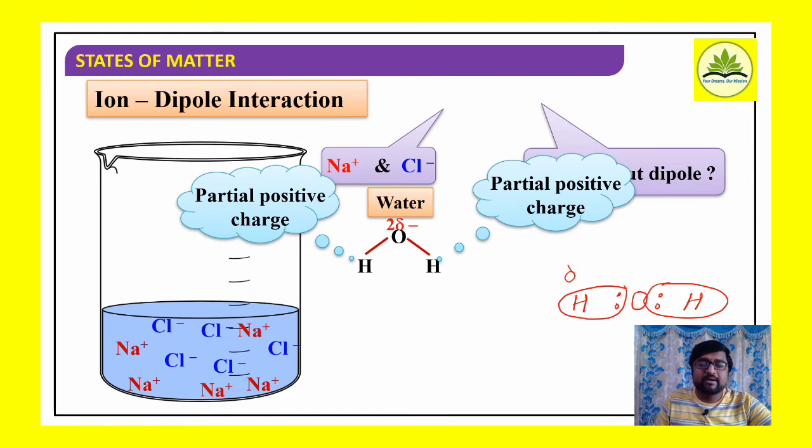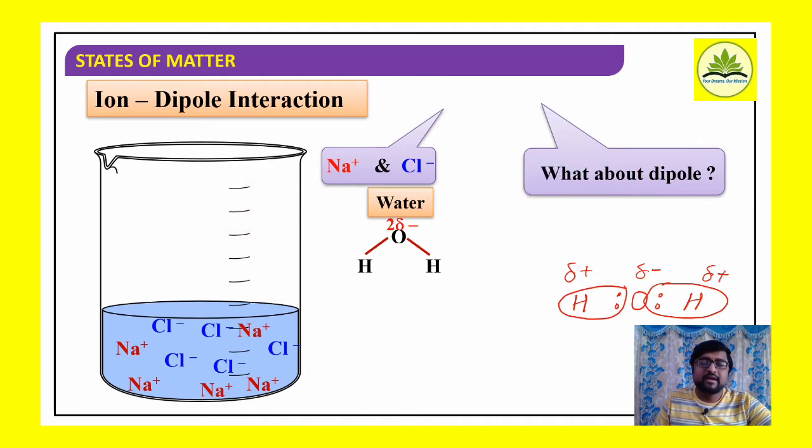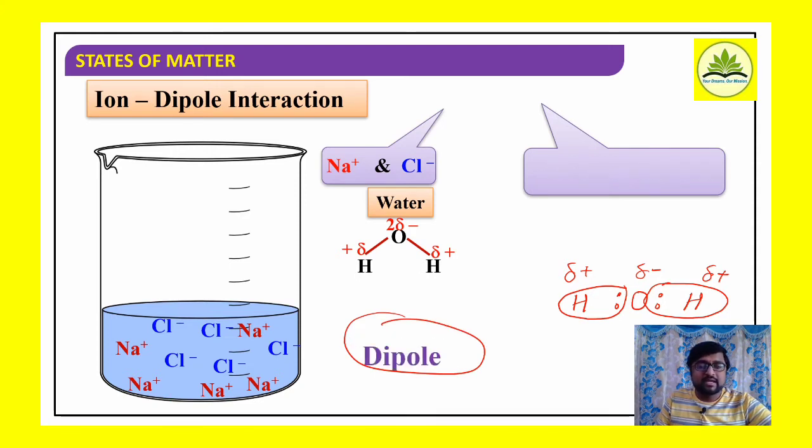Therefore what happened here? There will be formation of a dipole, right? Water is a dipolar molecule because of the electronegativity difference in the bonded atoms, hydrogen and oxygen. So in the water molecule, oxygen carries a partial negative charge and hydrogen atoms carry partial positive charges. Now we have 2 poles, therefore water is polar in nature, right?